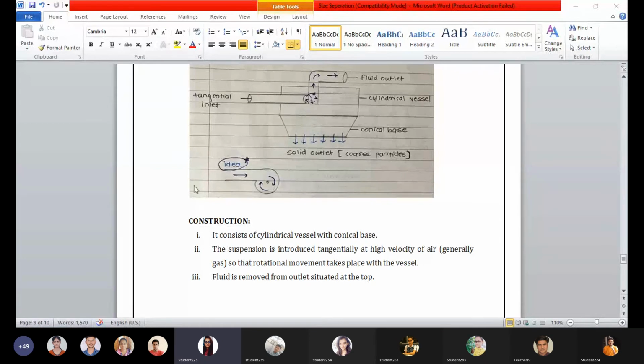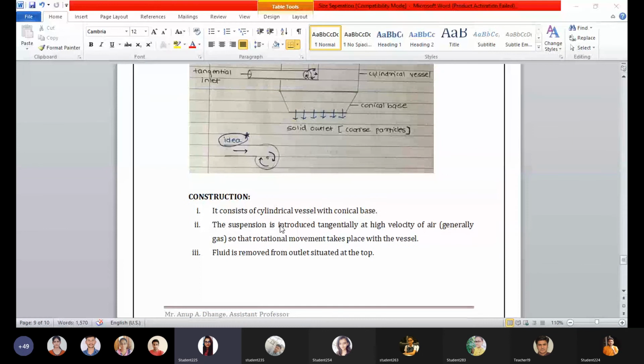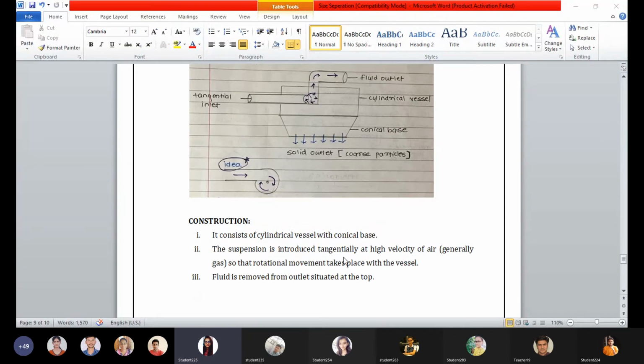Okay, in construction, it is a cylindrical vessel with a conical base. The suspension is introduced tangentially at a high velocity of air. Generally gas, even inert gas, is used so that rotational movement takes place within the vessel. Fluid is removed from the outlet situated at the top. The coarse particles get collected at the bottom.